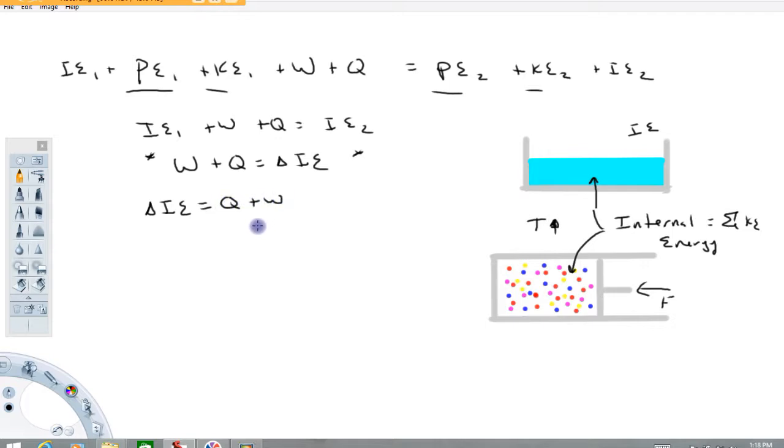There's a sign convention that needs to be understood here. With this plus sign here, I am defining work as work done on the system. That's actually important, because in some books, when you read the first law of thermodynamics, you'll see something like change in internal energy equals heat minus work.